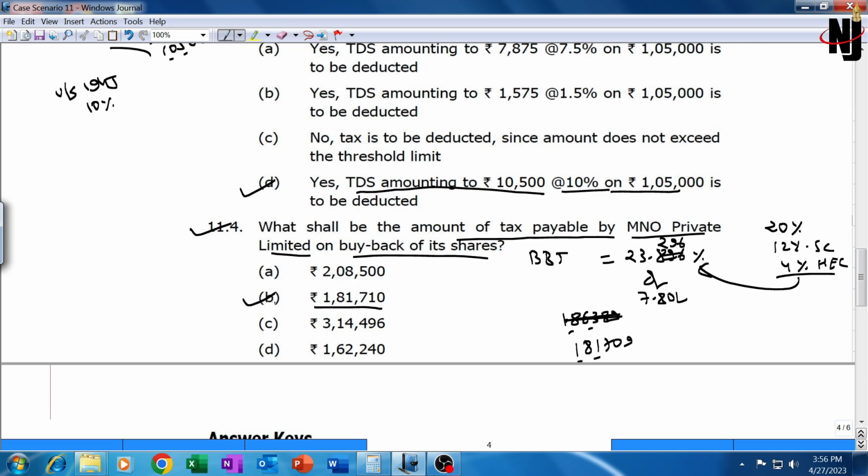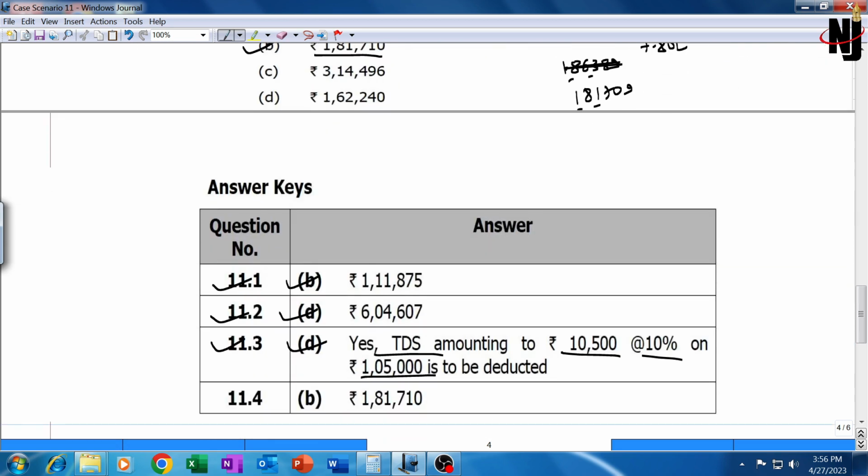Let's check the institute's answer. Our answer is B. The institute's answer is also B. With that, this case scenario comes to an end. Our answer is correct. See you in the next video with case scenario 12.